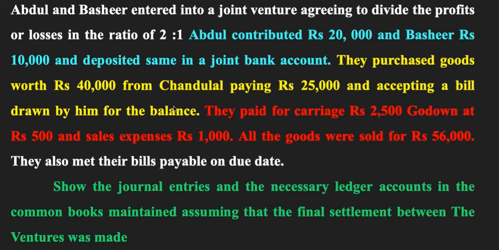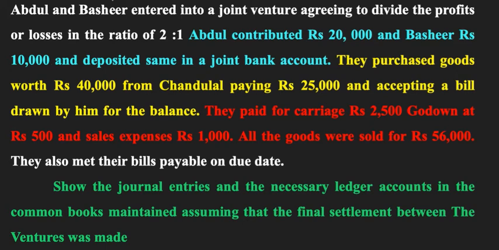When we talk about profit here, profit is how much? Now you see here they have sold all the goods for 56,000, right? In 56,000 we are going to deduct first the purchase amount, that is, when you talk about 56,000 minus this 20,000, this is the contribution, minus then we have 10,000 here. It is the purchases. That is 26,000.